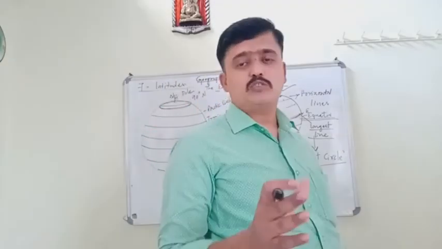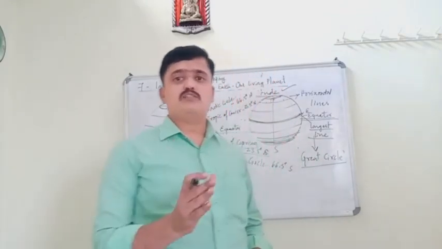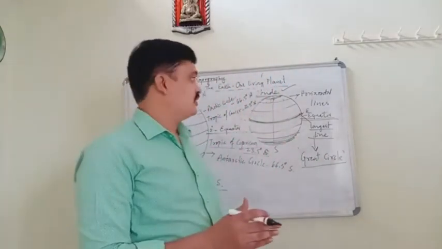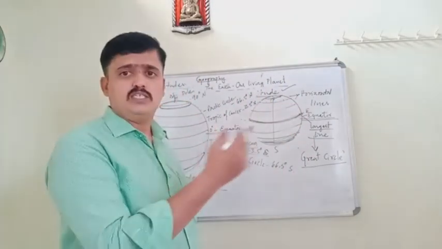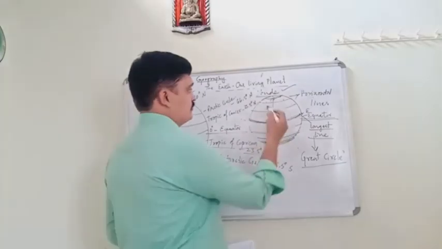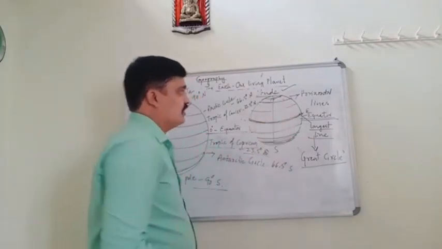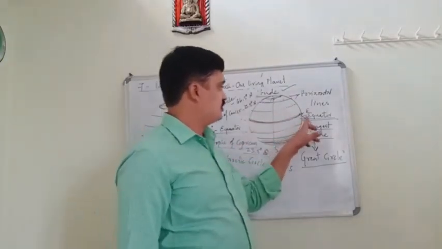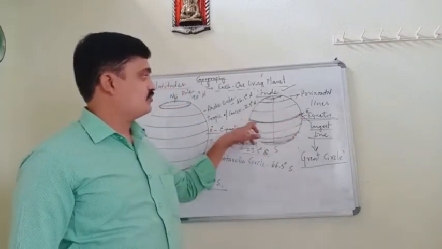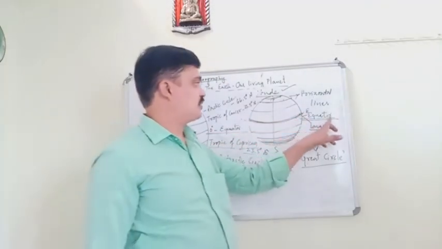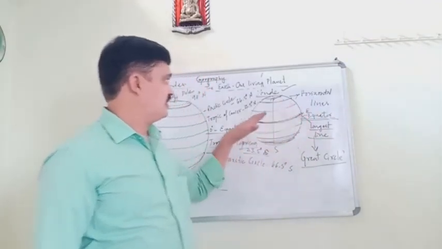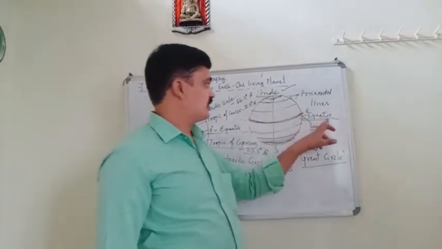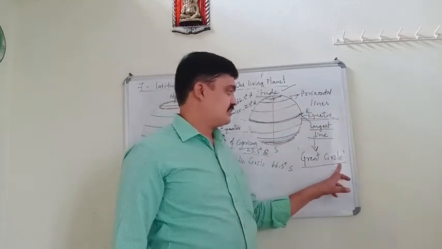So latitudes are imaginary lines drawn horizontally on the globe. The longest line of latitude is the equator, and the equator is also called the Great Circle.